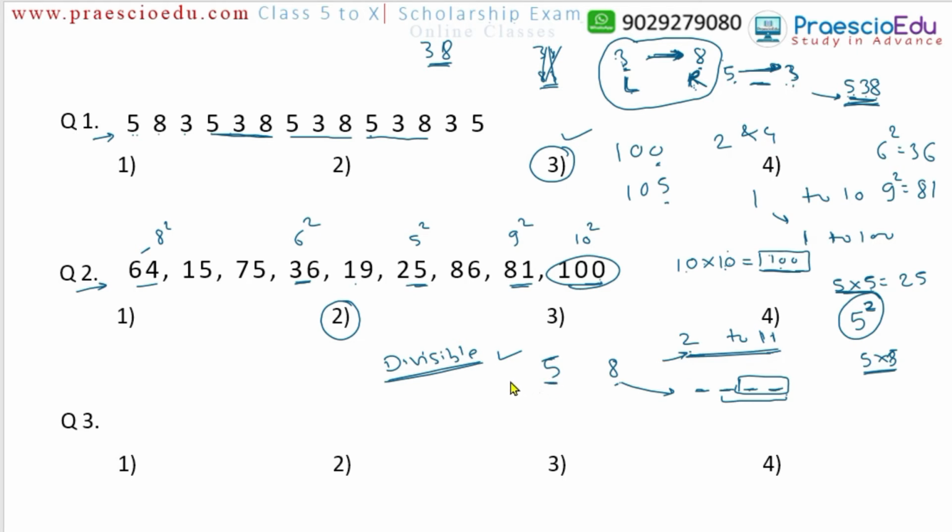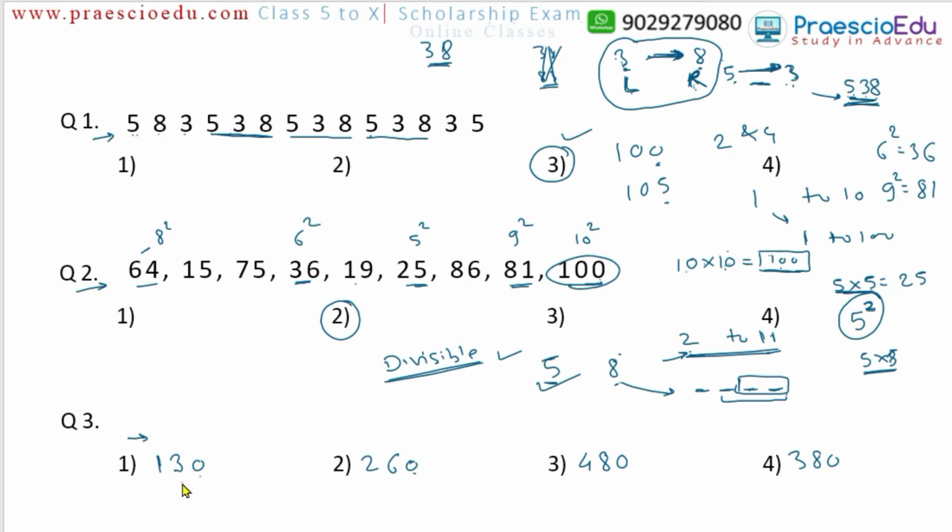Now in our question, 130 is mentioned at option number 1, option number 2 is 260, option number 3 is 480, and option number 4 is 380. Now 0 is at the unit place in all, which means all can be divisible by 5. Now we have to check for 8. Now 13 and then 0, coming from the left side, because we start division from the left side.